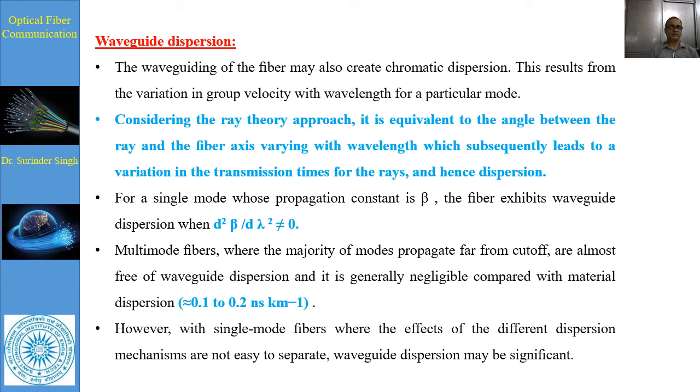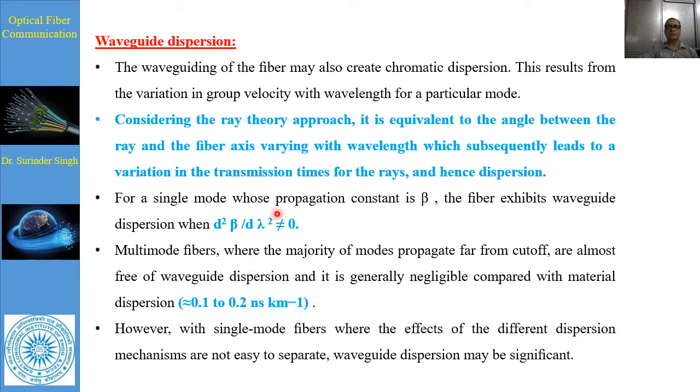Waveguide of the fiber may also produce a chromatic dispersion with the variation in the group velocity of the various wavelengths for a particular mode. The information is basically scattered in the spectral width of the source. Considering the ray theory approach, it is equivalent to the angle between the ray and the fiber axis varying with the wavelength, which subsequently leads to a variation in the transmission time for a ray. Hence, there is also dispersion.